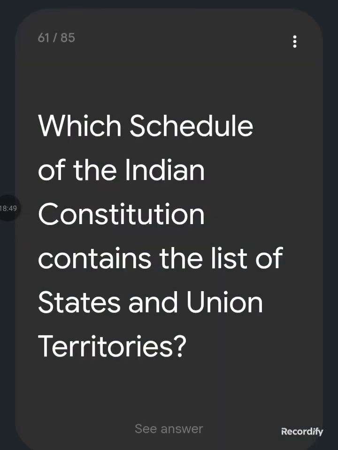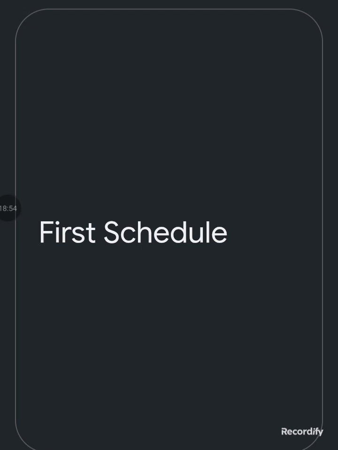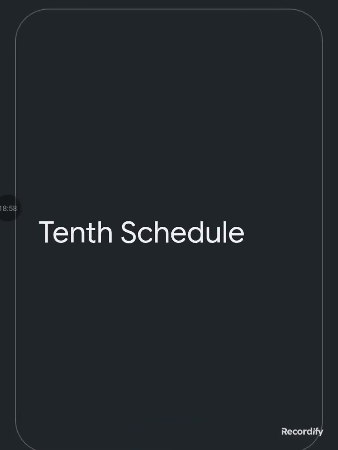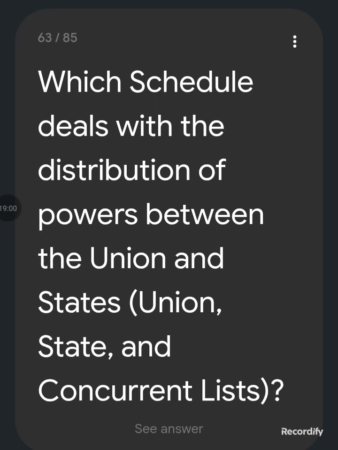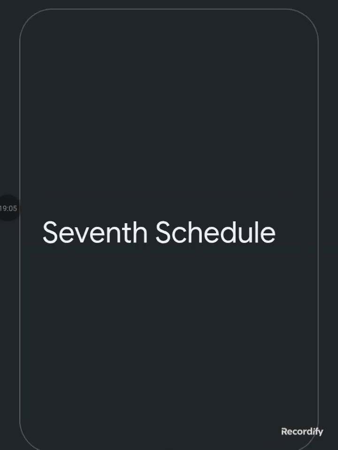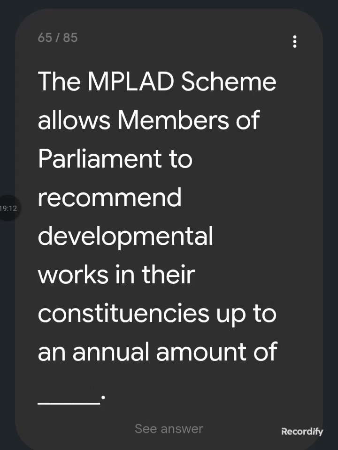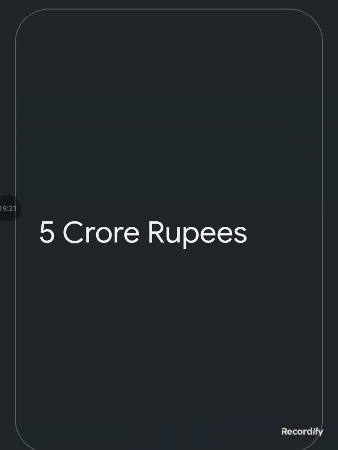Which schedule of the Indian Constitution contains the list of states and union territories? First schedule. The anti-defection law is contained in Schedule 10. Which schedule deals with the distribution of power between the union and state and the concurrent list? 7th schedule. How many languages are currently recognized in the 8th schedule? 22. The MPLAD scheme allows members of parliament to recommend developmental work in their constituencies up to an annual amount of 5 crore rupees.